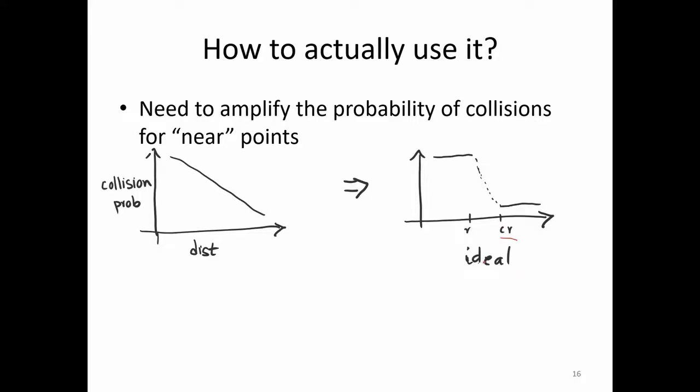So now the question is that you have a certain collision probability, and you want this picture. Your collision probability should be greater than a certain number on this side and lower than a certain number on the other. So if you have a more flat collision probability curve, how do you arrive at this curve?